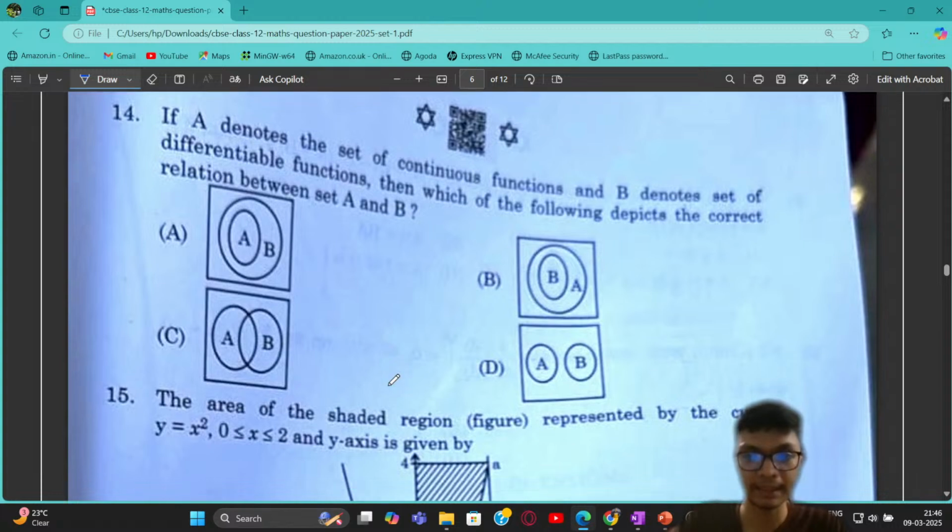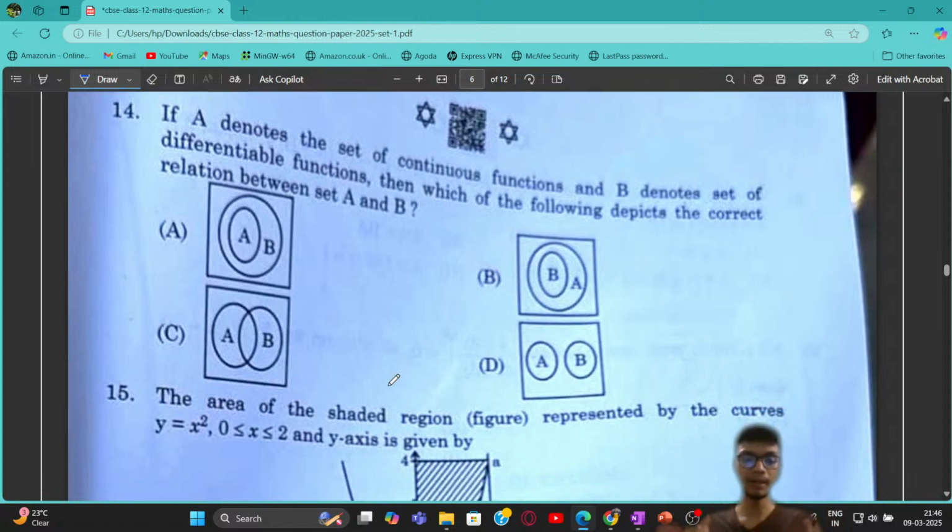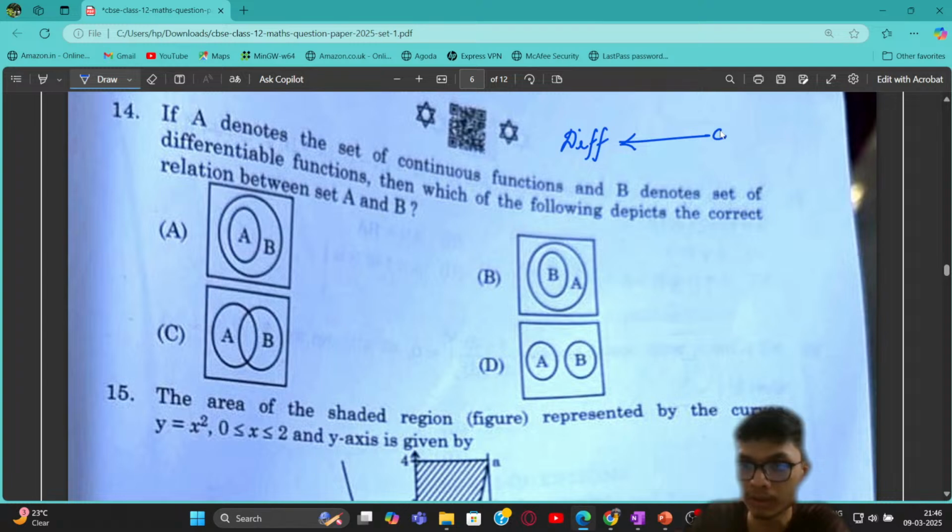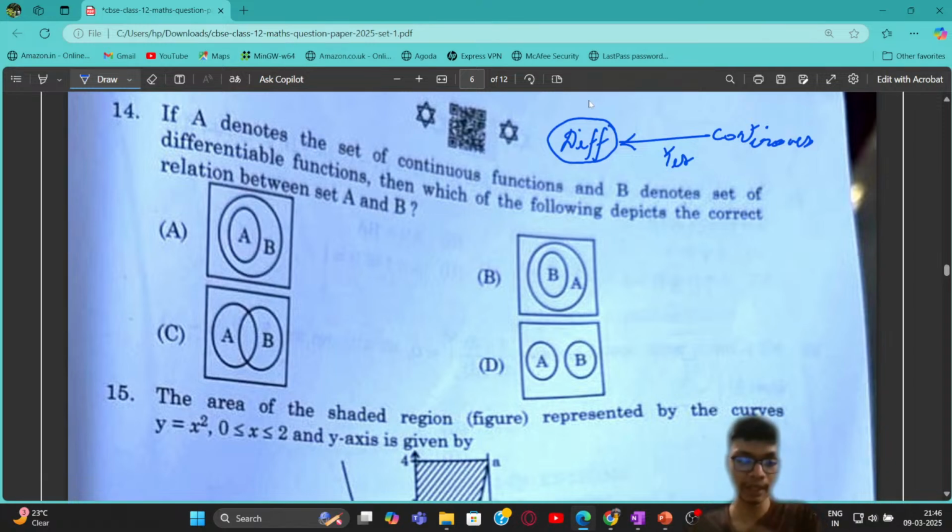So let's now move to the next problem, which is a Venn diagram problem. It's a simple Venn diagram problem, just use simple IQ and you're going to get it. It says that A denotes the set of continuous functions and B denotes the set of differentiable functions. Recall that for a function to be differentiable, it has to be continuous. If a function is continuous, then I check the differentiability condition. If a function is not continuous, then differentiability has nothing to do with it, right?